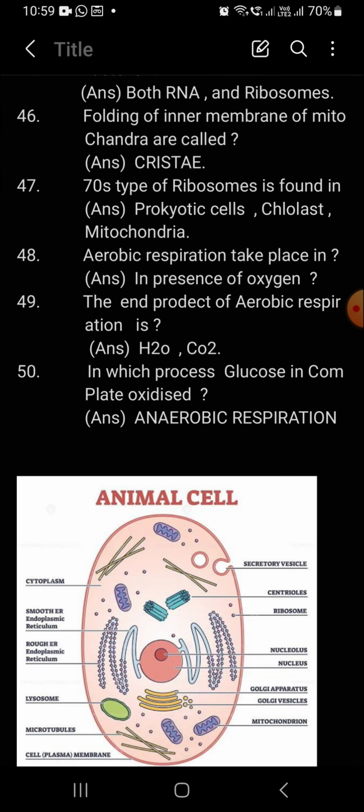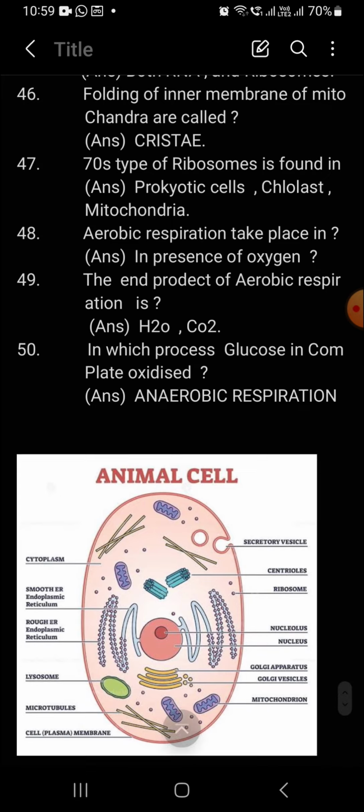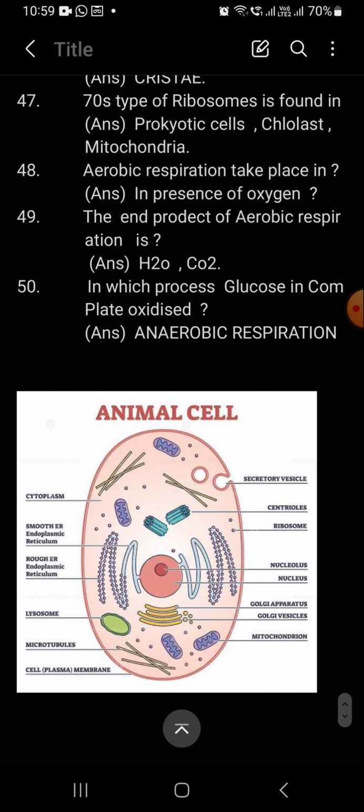Folding of the inner membrane of the mitochondria is called cristae. The next question. 70S type of ribosomes are found in prokaryotic cells and chloroplast and mitochondria.